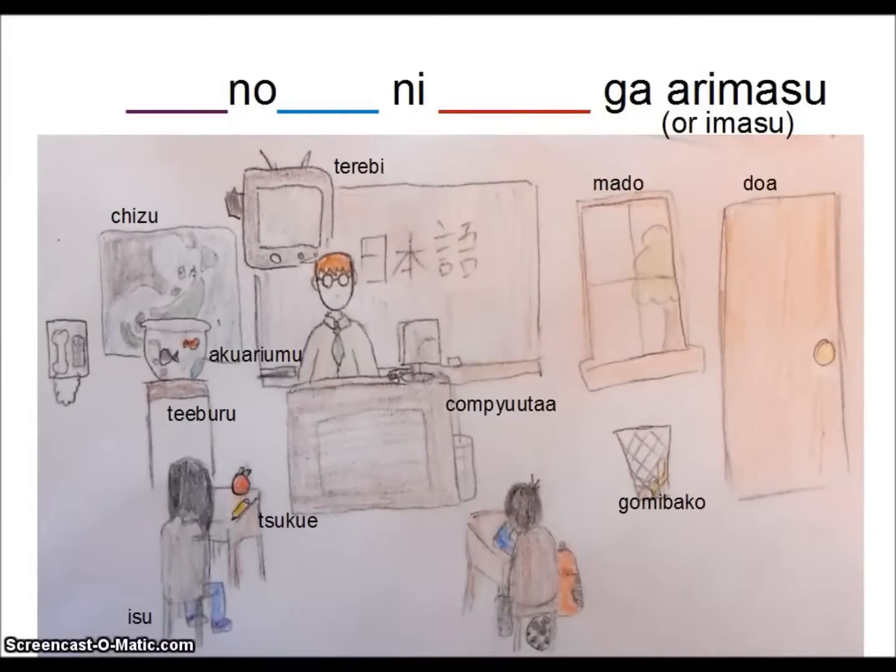So I just want to make sure that you have a couple examples to go by, so I'll do a few examples for you. アクアリウムの中に魚がいます。Inside the aquarium there are fish, and we use います because fish are living creatures.